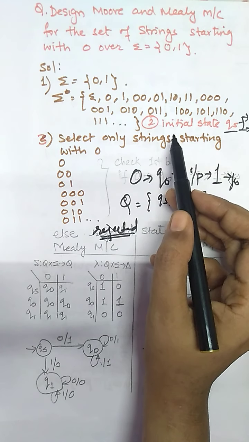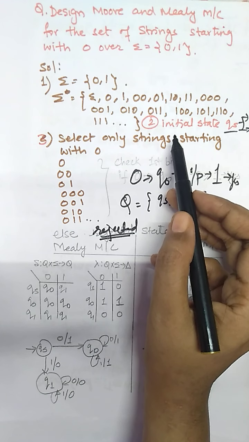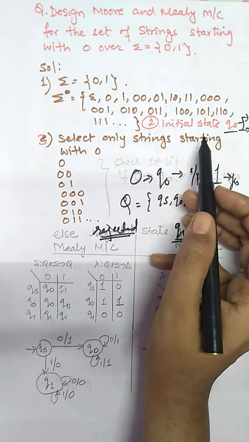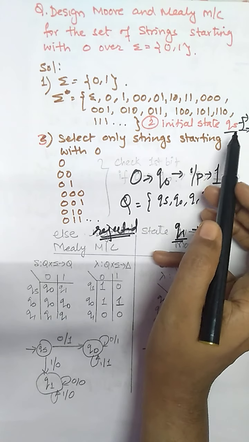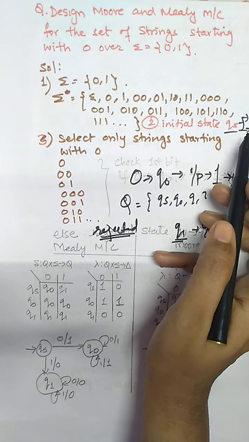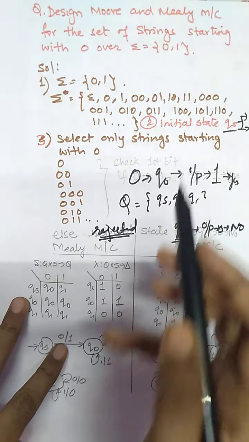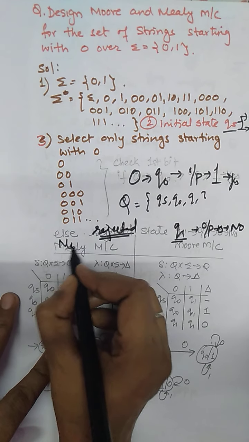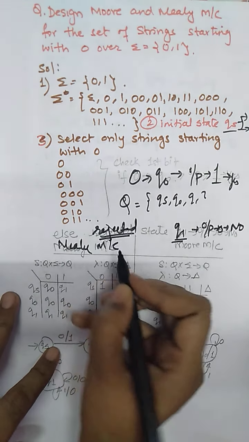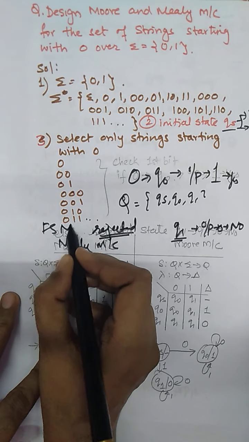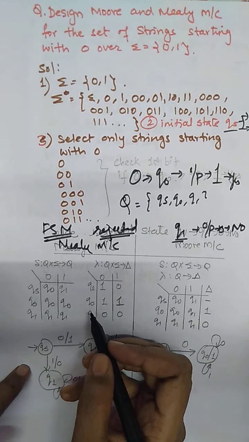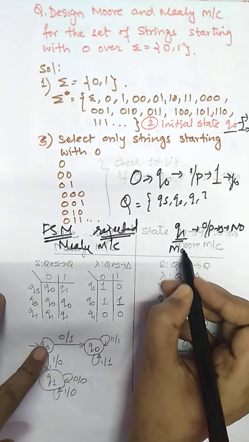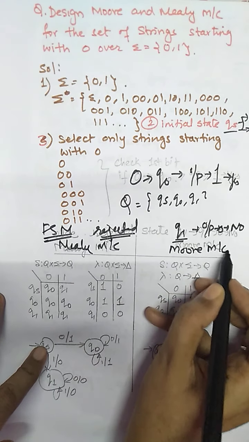So for this type of question in which we do not have divisibility testing, we have to consider the initial state always as QS. QS is the state which is not having any output. Okay, so first of all we are going to design the Mealy machine. Why are we designing the Mealy machine first? Because this is always equivalent to the FSM. That's why we are designing it first.